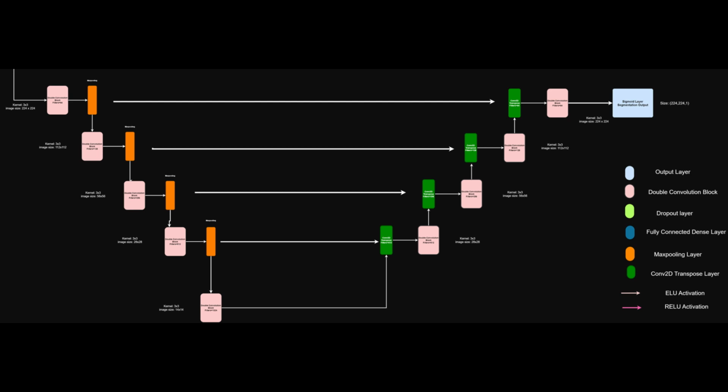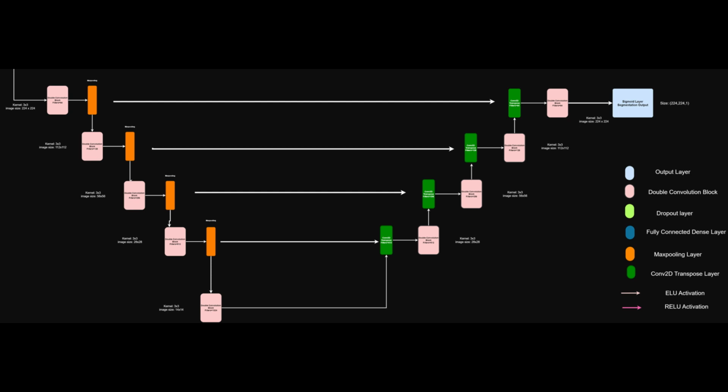Our implementation of the U-Net also uses two paths, a contractive and an expansive path. The left contractive path takes an image of size 224, 224, 3 and passes it through a sequence of double convolution and max pooling layers. Each step in the contracting path halves the image size and increases the number of feature channels.